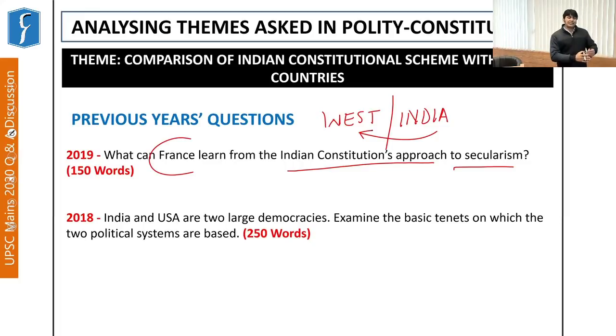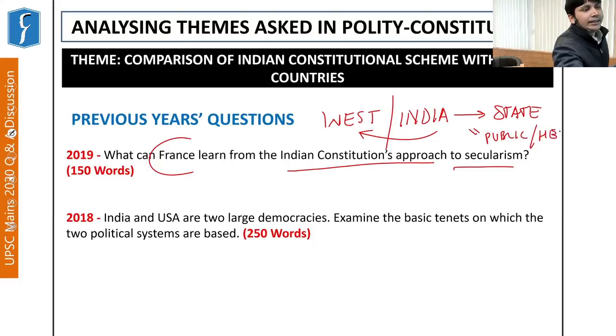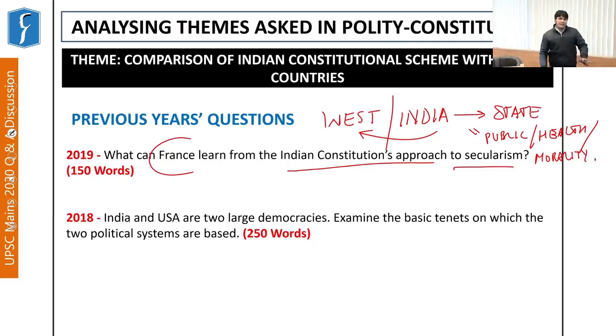In Western countries, the state has nothing to do with religion, whereas in India, the state can interfere in certain religious activities if they impact public order, health, or morality. On these three grounds, the state can interfere in religious activities, as provided under Article 25 of the Indian Constitution. So please have this comparative understanding of secularism when you study fundamental rights.